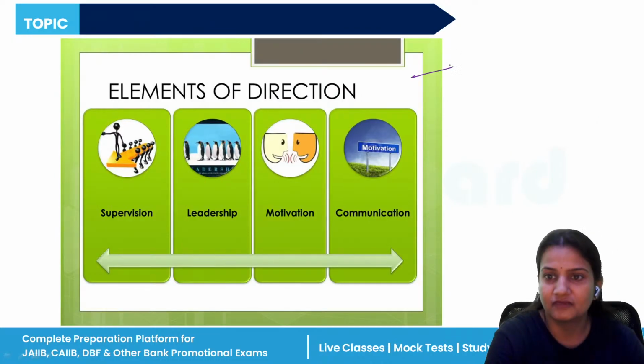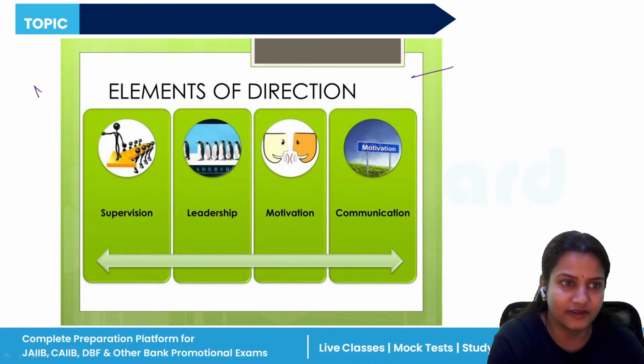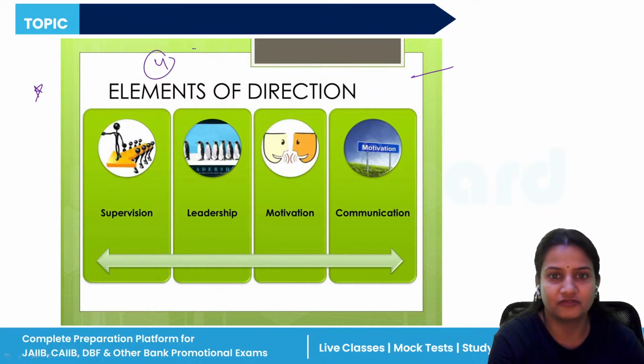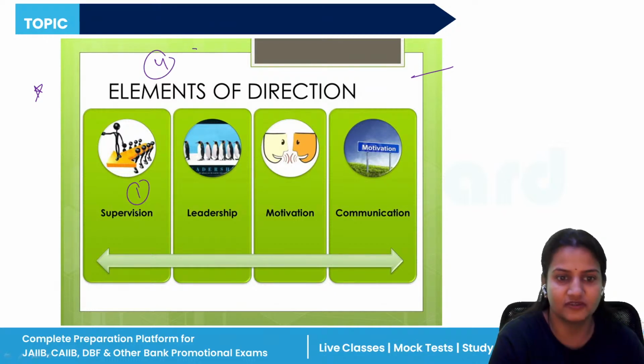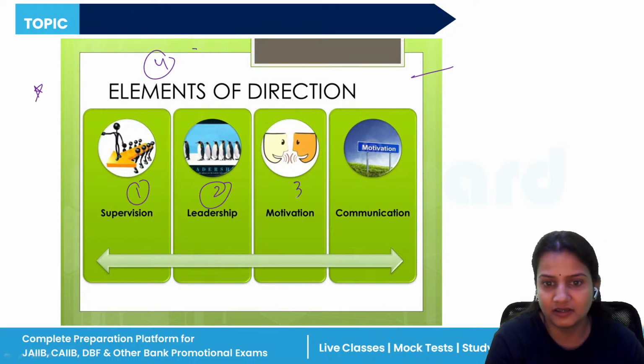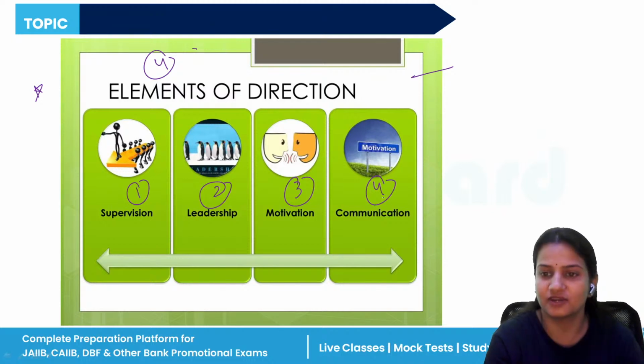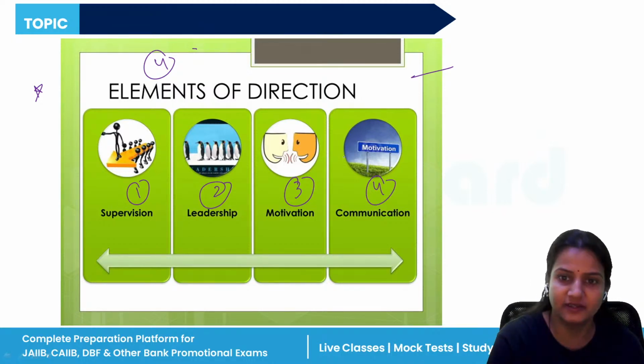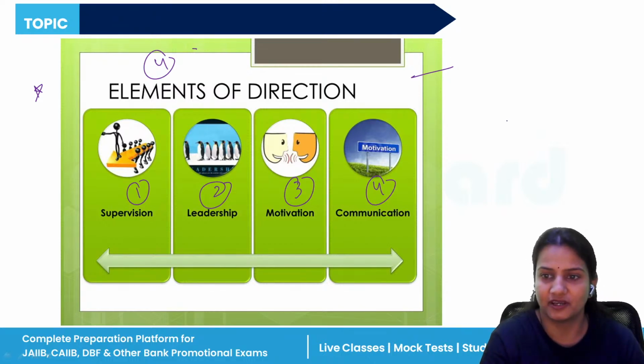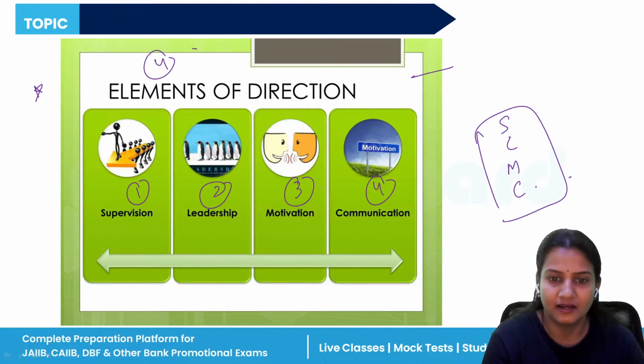So in directing, we have 4 elements. This is very important. The 4 elements of directing are: the first is supervision, the second is leadership, the third is motivation, and the fourth is communication. So there are a total of 4 components of directing: supervision, leadership, motivation, communication. SLMC. Now, today we will start with leadership.